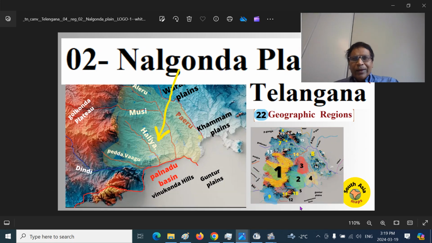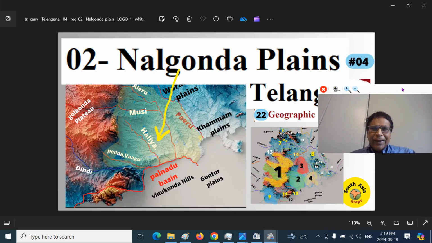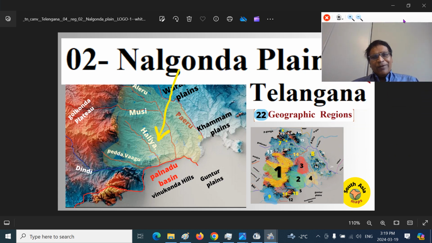Nalgonda Plains, Peneplain. Sometimes some maps will show it as a peneplain. A peneplain is almost a plain. In contrast to the plateau, you have a pure plain, then a peneplain, nearly plain. This is the plateau. This is the peneplain or plain region, named after an important, significant urban area there, the Nalgonda peneplains. Here are the prominent landmarks.